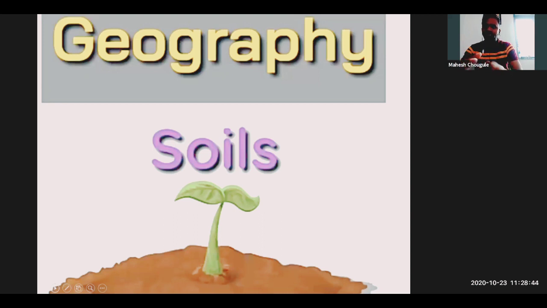But here we are going to learn about the geographical ways of soil. In science there is the same lesson for our 7th standard, but there we learn the scientific reasons and scientific chemical reactions that form the soil. Here we are going to learn the geographical reasons for soil. So next, the learning outcomes: what we are going to achieve in this lesson.